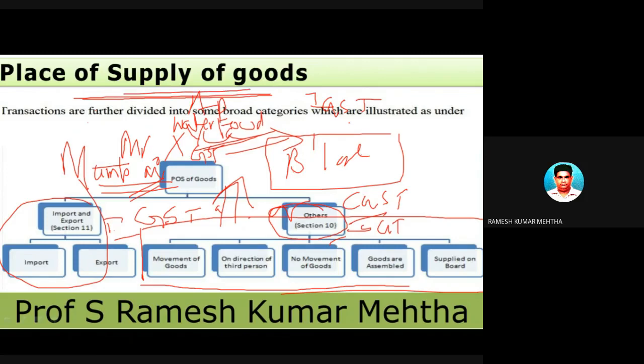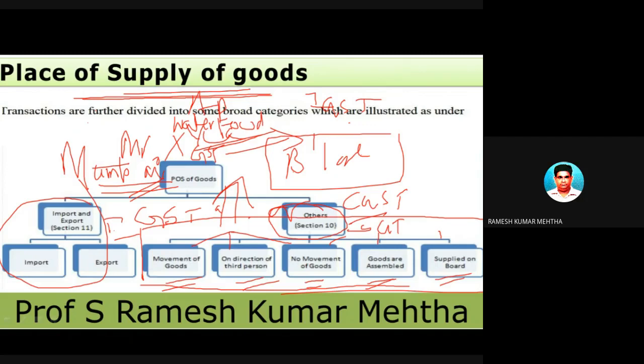So for determining the place of supply of goods, we have five different situations: one, two, three, four, and five. One is movement of goods, one is no movement of goods, one is goods assembled, one is on the direction of the third person, and the last one is supply on board.